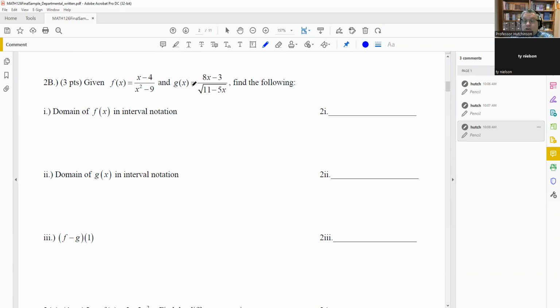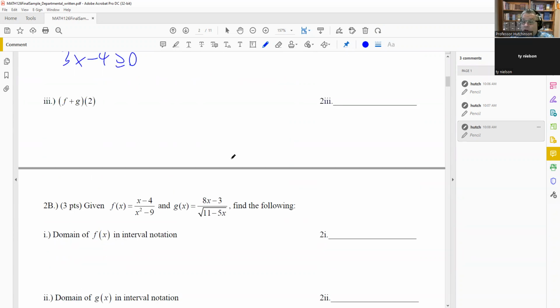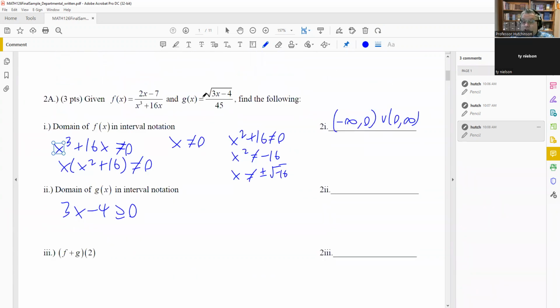So on the bottom of the fraction, you just use a greater than symbol. If it's on the top of a fraction, or maybe if there is no fraction at all, then you're going to use greater than or equal to. That's the difference there. Okay. It's okay to have a 0 on top, because 0 divided by anything is 0. You just can't divide by 0. That's the difference there. So with this, we're going to solve that for x.